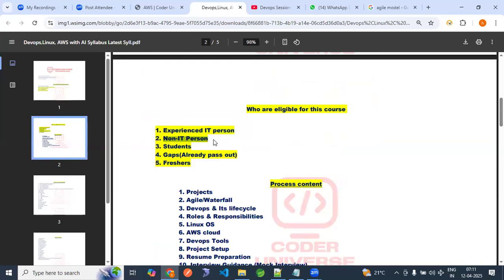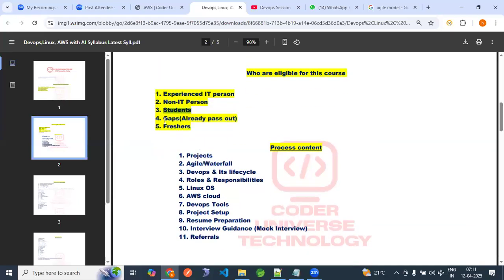For example, non-IT means anyone who has done engineering, civil engineering, electronics engineering, meaning they are not from a BCA, IT, or computer engineering background. MBA also. Then students who are in third year or final year are recommended. Those with gaps, meaning somebody who passed out in 2018, 2019, or 2020. Freshers, who just recently passed out in 2024, are called freshers. I explained all these things yesterday.